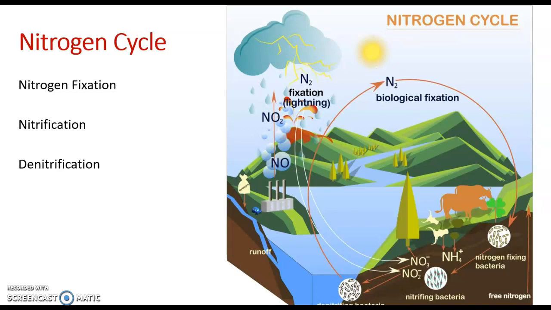So again, those producers, they're not producing the nitrogen, but they are allowing it to enter into the environment through the food web. And then the last step is denitrification, which involves the conversion of those nitrates back to nitrogen gas, N2. When plants and animals that contain that fixed nitrogen pass away, decomposing bacteria break it down back into ammonia.